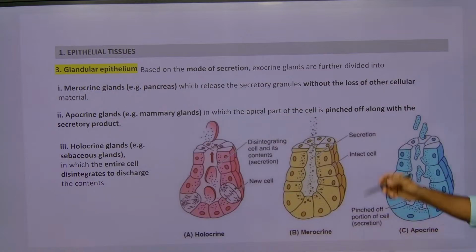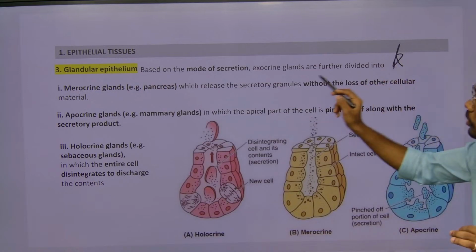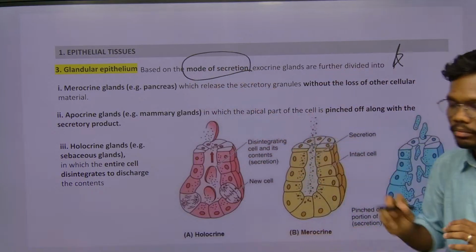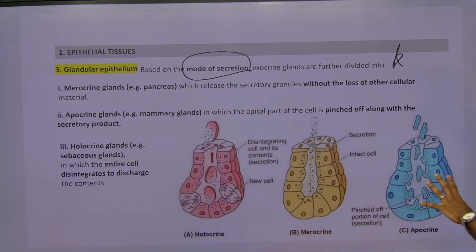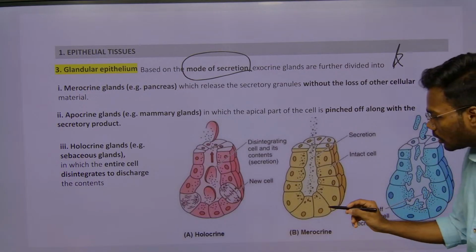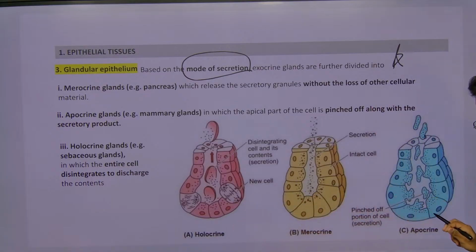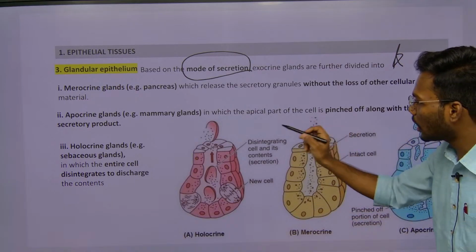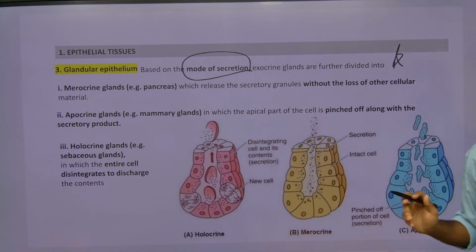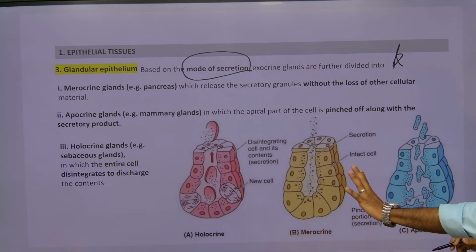Next one, very important: based on mode of secretion. For example, if you see this, you need to observe a few things. This is also a multicellular gland, this is also a multicellular gland, this is also a multicellular gland. Each is releasing some kind of proteins. What is changing?